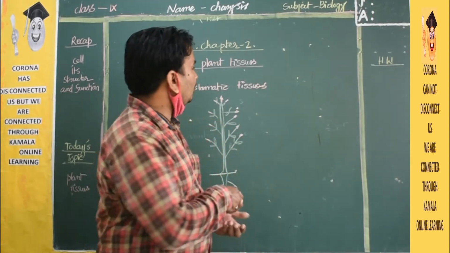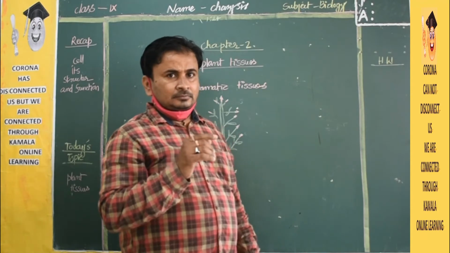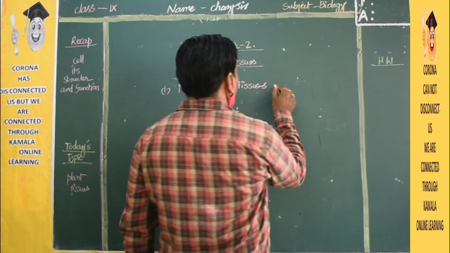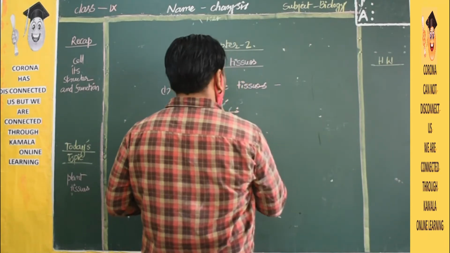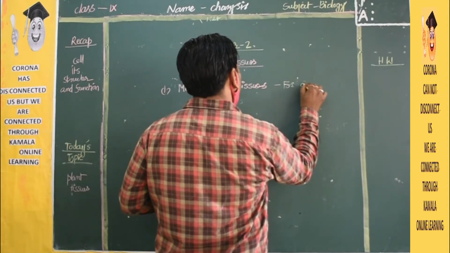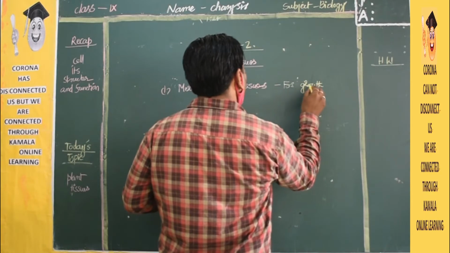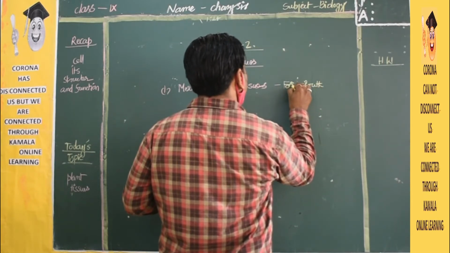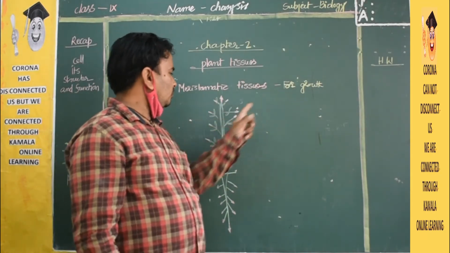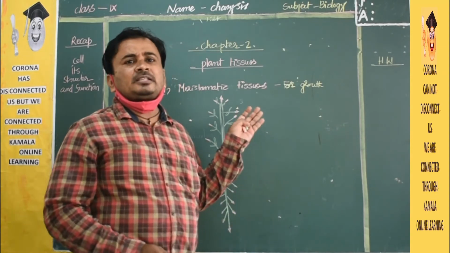These are used for the growth of the plant, for growth only. The plant will grow due to these meristematic tissues.